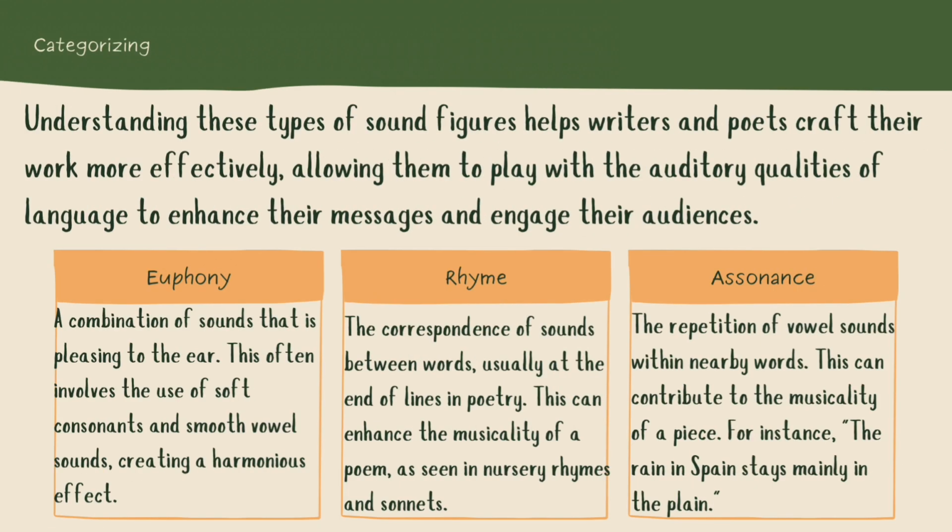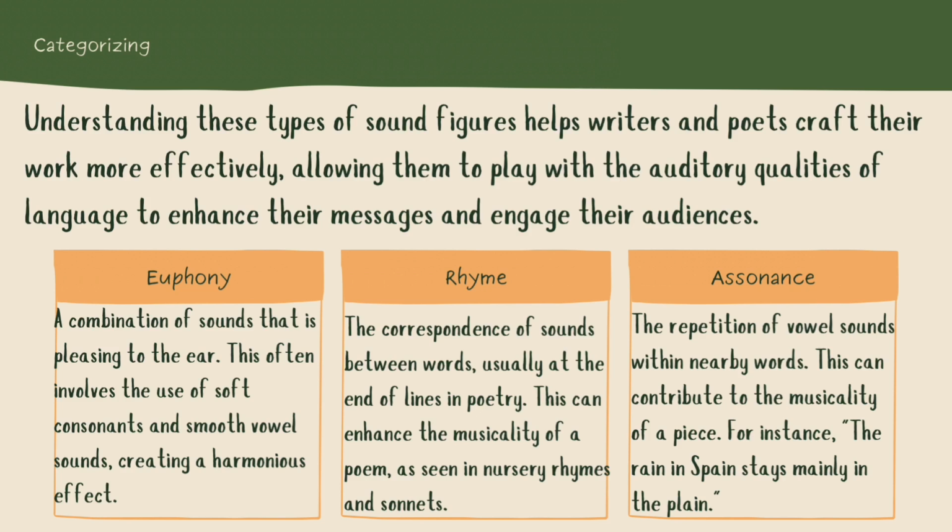Understanding these types of sound figures helps writers and poets craft their work more effectively, allowing them to play with the auditory qualities of language to enhance their messages and engage their audiences. Euphony. A combination of sounds that is pleasing to the ear. This often involves the use of soft consonants and smooth vowel sounds, creating a harmonious effect.